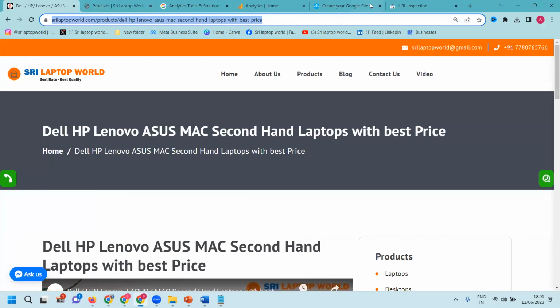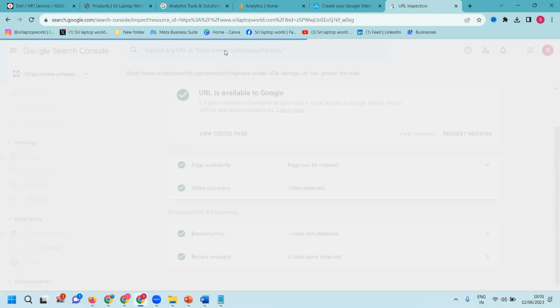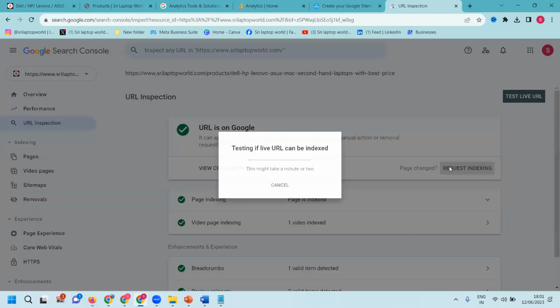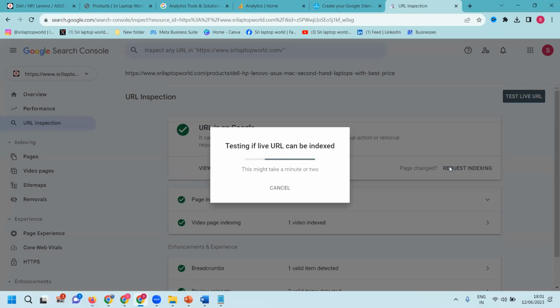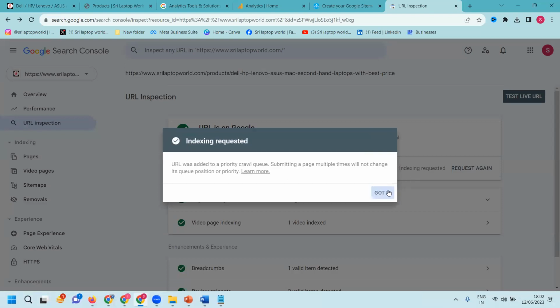After finishing this structure, you can immediately use the option called URL inspection. That means you are helping Google understand the URL. Why? Because the old URL is already indexed. So I have to request Google to index the new URL, which is edited and changed. You must change it and update it in your Search Console option. This will represent and fix the issues on each and every website. So follow these conditions, update the index, and fix it.